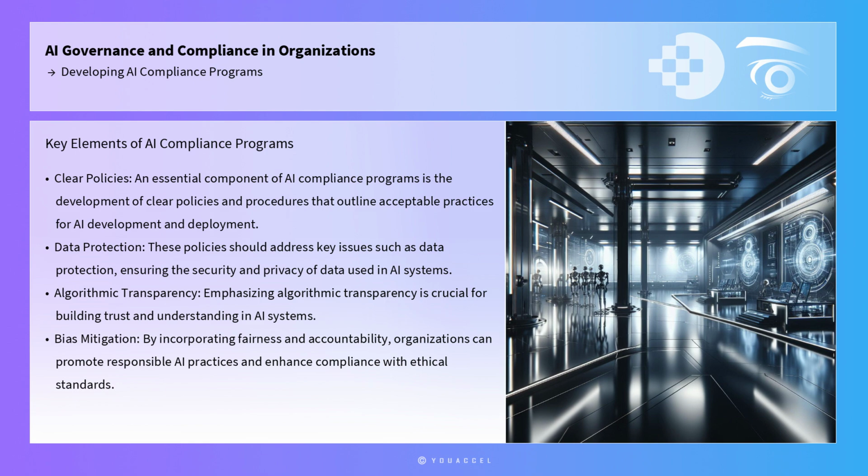An essential component of AI compliance programs is the development of clear policies and procedures that outline acceptable practices for AI development and deployment. These policies should address key issues such as data protection, algorithmic transparency, bias mitigation, and accountability. For instance, organizations can adopt the fairness, accountability, and transparency in machine learning principles, which provide guidelines for ensuring fairness and transparency in AI systems. By incorporating these principles into their policies, organizations can promote responsible AI practices and enhance compliance with ethical standards.